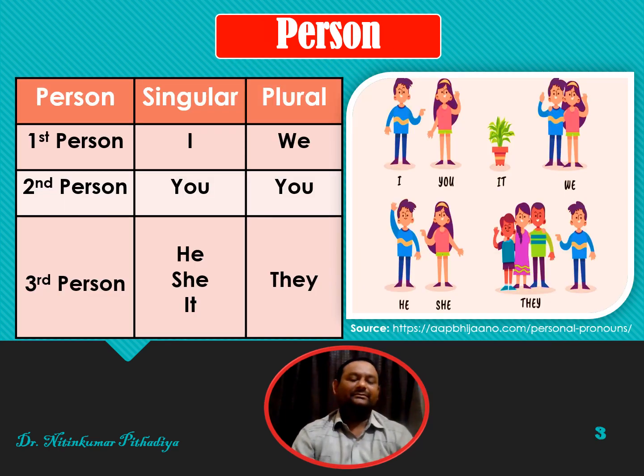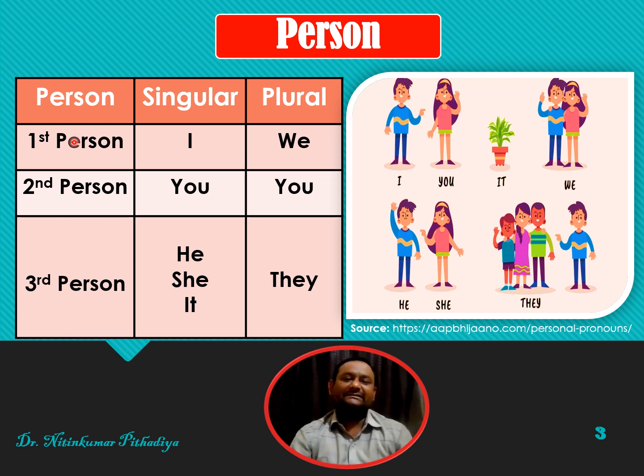Let's go ahead. Now, friends, before we move ahead, it is very important for us to learn about person. There are generally three kinds of persons: first person, second person, and third person.